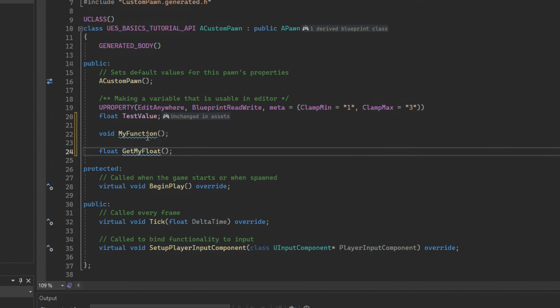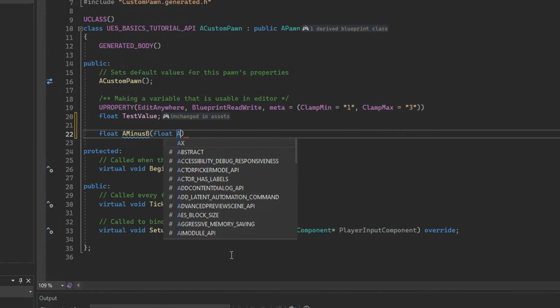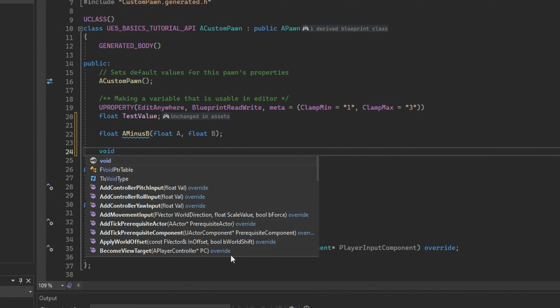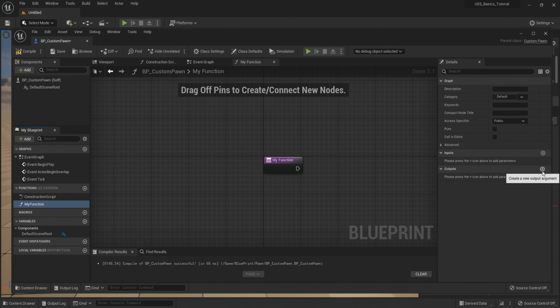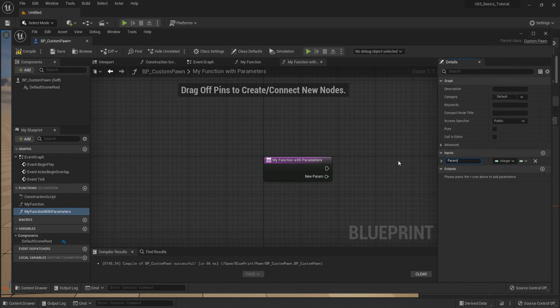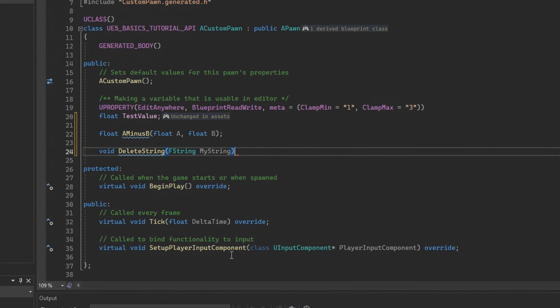The distinction between variable and function declaration lies mainly in the use of parentheses, as functions always require a data type to be specified. Inside the parentheses, you can define your own parameters, which are similar to regular variables. For instance, float a minus b, float a, float b, or void delete string, string my string. In Blueprint, these distinctions are less relevant since variable and function declarations are managed through the user interface, providing a different way to differentiate them. For those who may have noticed that primitive data types like float are written in lowercase while complex data types like string are capitalized, please stay tuned for future episodes where we'll explore this further.